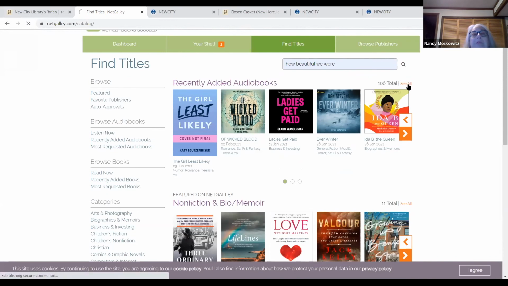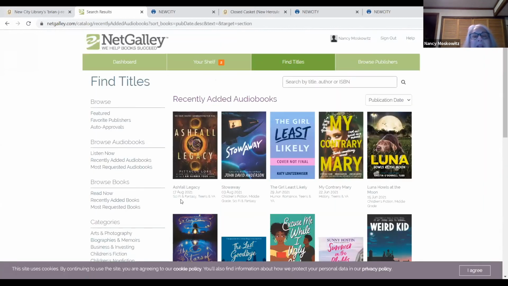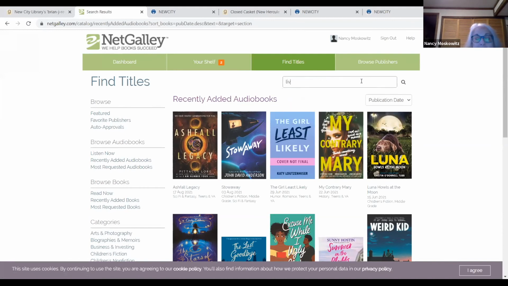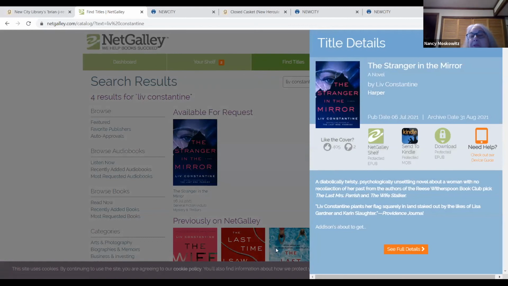So you could see recently added audiobooks, and then you could sort by pub date, and it tells you what's coming out. This one's not coming out till August, but it gives you an idea. And if you're interested in a particular author, okay, Liv Constantine has a book coming out. Say I'm a big fan, and this book, Stranger in the Mirror, is coming out in July.